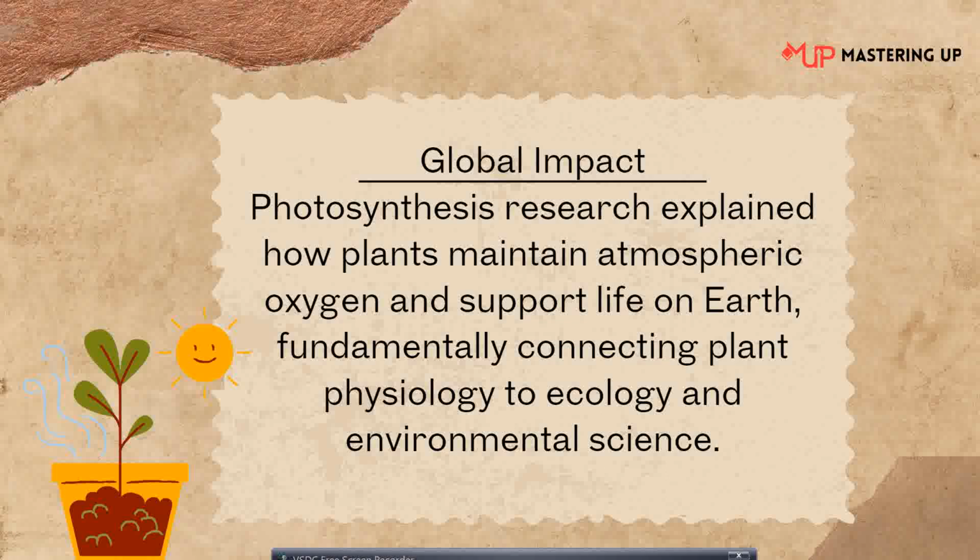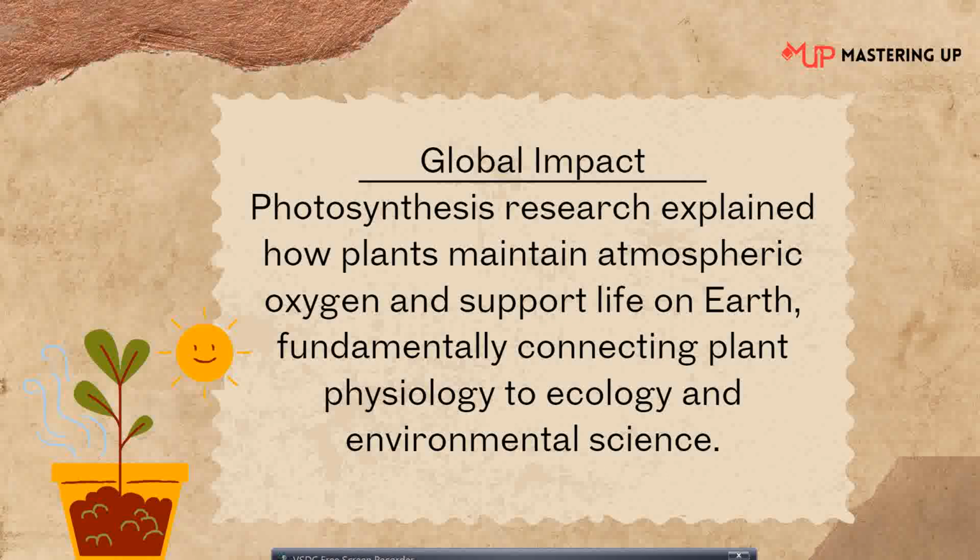Now, the global impact. Photosynthesis research explained how plants maintain atmospheric oxygen and support life on Earth. So we were able to explain how plants maintain the atmospheric oxygen level. Let me tell you one more thing. During photosynthesis, plants take in carbon dioxide and give out oxygen.